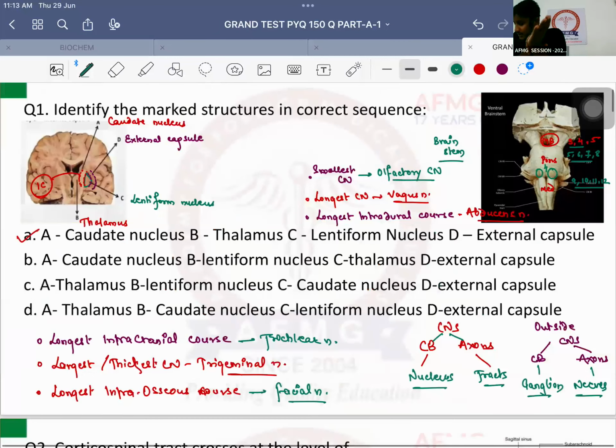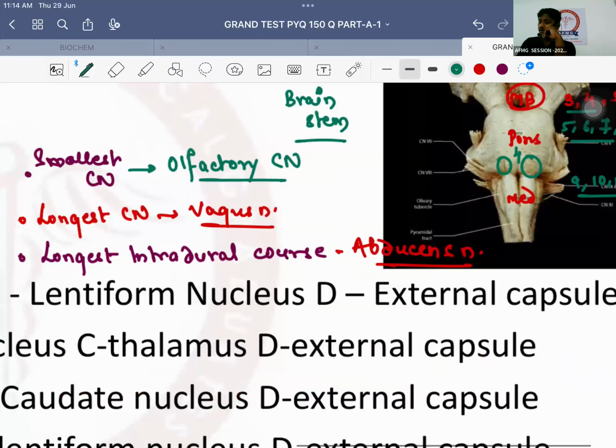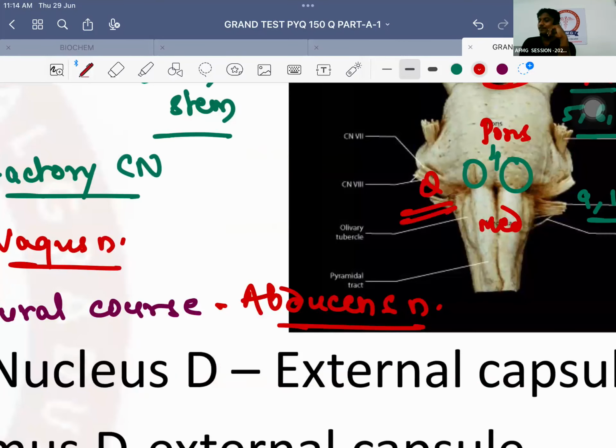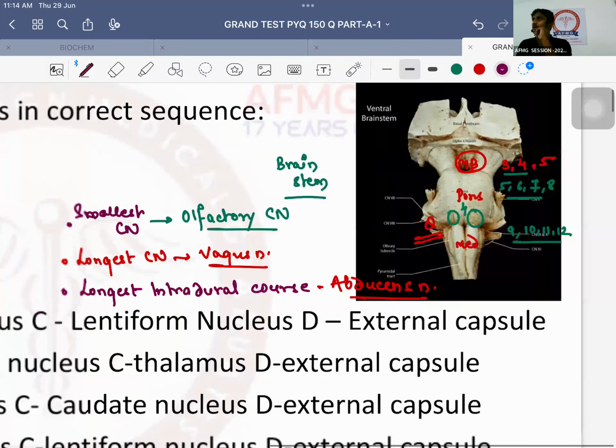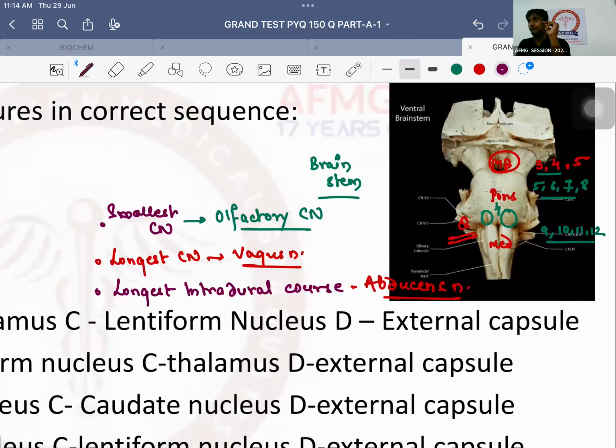जल्दी से, smallest cranial nerve is olfactory. Longest cranial nerve is vagus nerve. Longest intradural course is seen with abducens nerve. Longest intracranial course is seen with trochlear nerve. Largest or thickest nerve is trigeminal, and longest intraosseous nerve is facial nerve. No issues with this, anybody? So remember, ये trochlear वाला question सरकारी है, 2 या 3 बार question exam में आ चुका है. So please remember, only nerve which arises from the dorsal aspect of your brain stem. That's the question. Okay, moving further.